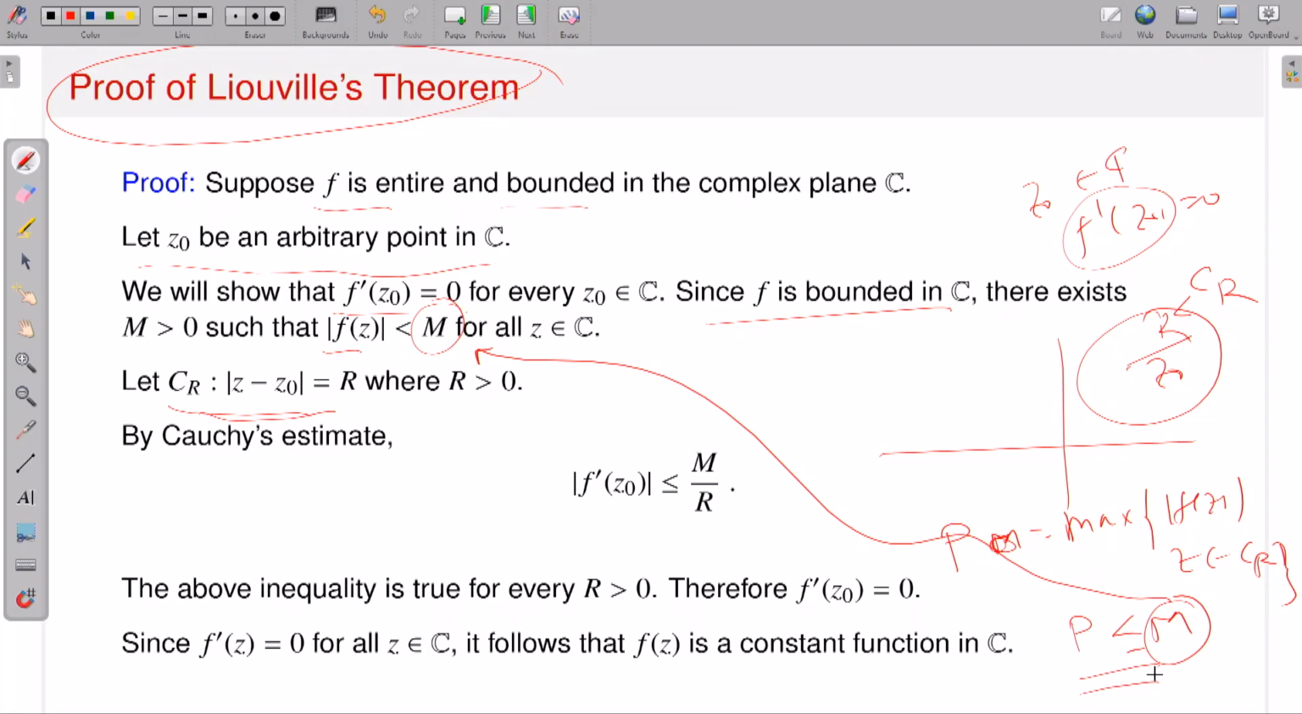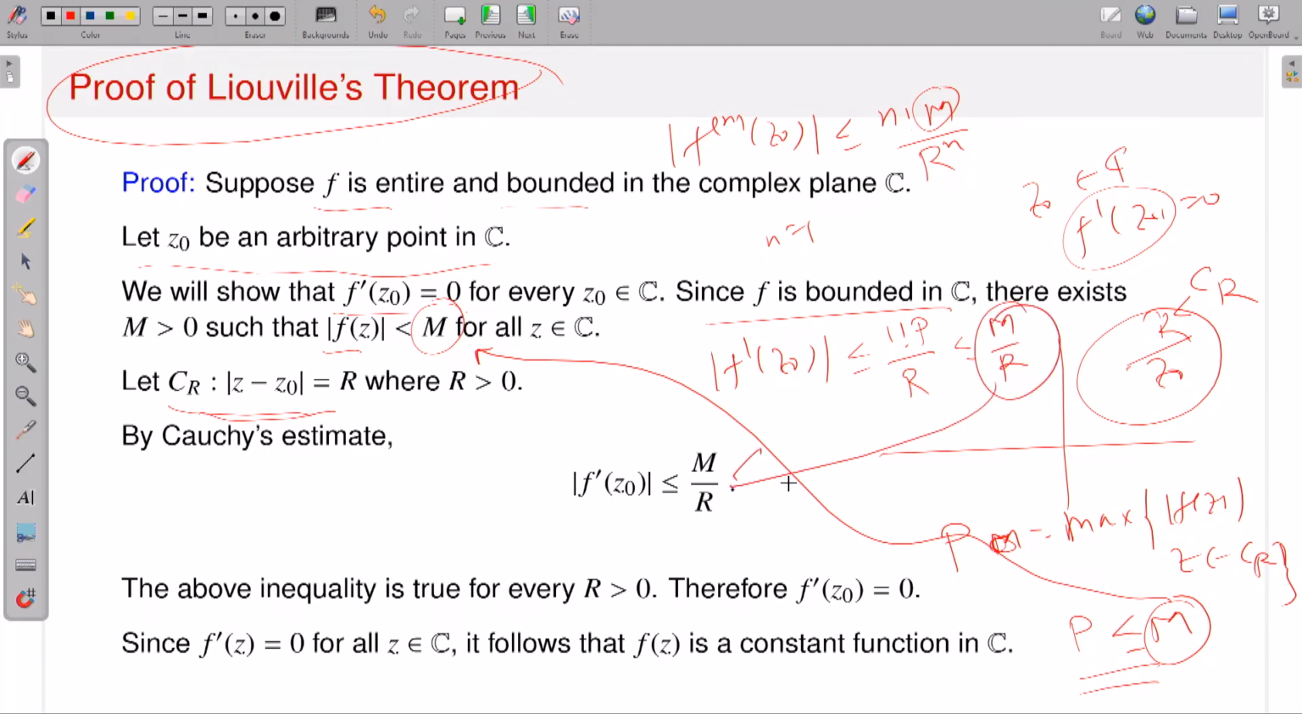So by Cauchy's estimate, what is Cauchy's estimate? If you remember, the nth derivative of f at z0 is dominated by n factorial times M divided by r to the power n. What is M? M is the maximum of the absolute value of f on the contour, r is the radius, and n is which derivative I am having the estimate for. Now here I have n equal to 1, so |f prime of z0| is dominated by 1 factorial times the maximum. Here what is my maximum? P. So 1 times P divided by r to the power 1, that means r, but P is dominated by M, so this should be M by r.